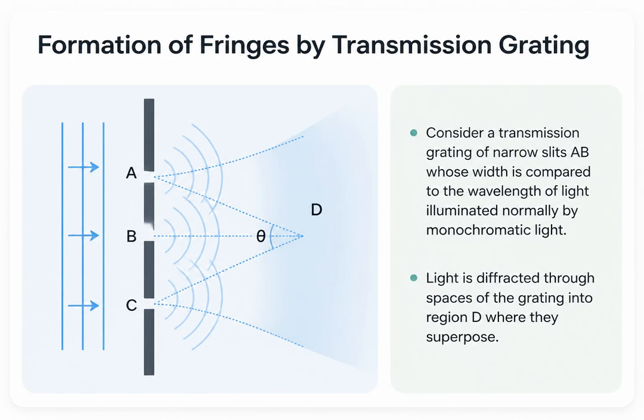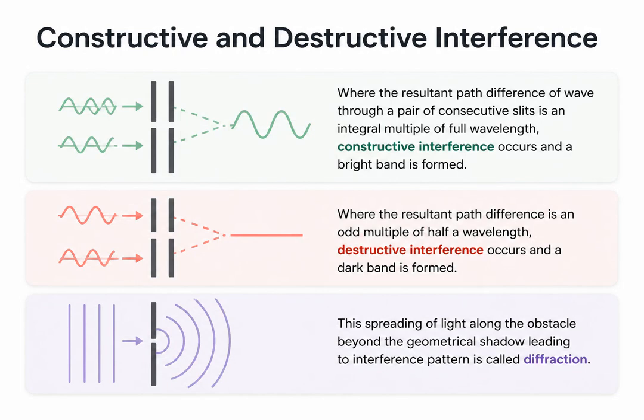When a monochromatic wavefront hits a transmission grating, the light passes through narrow slits whose widths are comparable to the light's wavelength. The light diffracts, or spreads out, through these spaces into the region beyond the grating, where the waves overlap and superpose. As these diffracted waves superpose, they create an interference pattern. If the path difference between waves from consecutive slits is an exact multiple of a full wavelength, they interfere constructively, forming a bright band. If the path difference is an odd multiple of half a wavelength, they interfere destructively, creating a dark band. This entire process of spreading and interfering is the essence of diffraction.